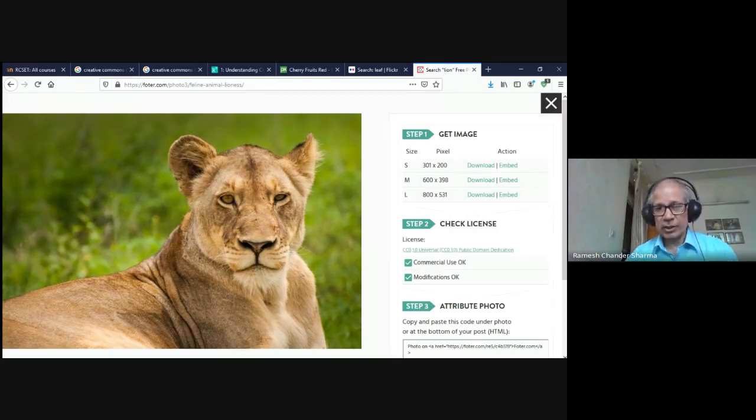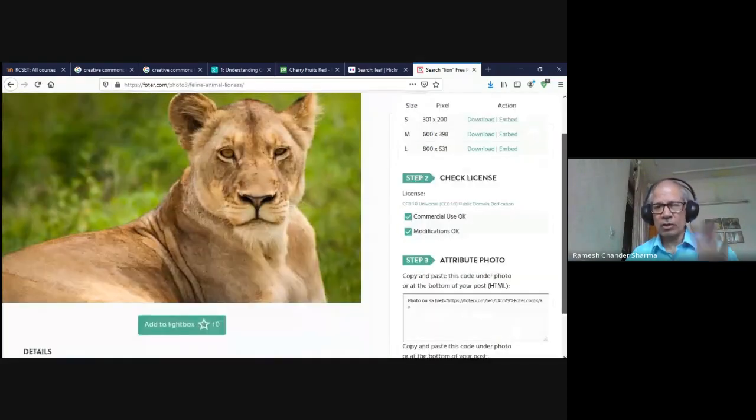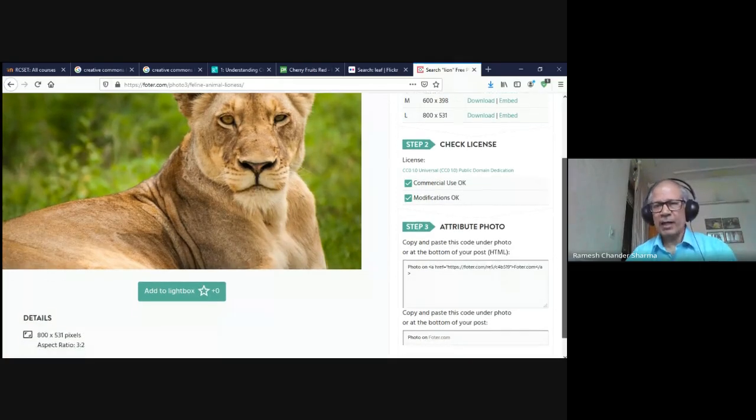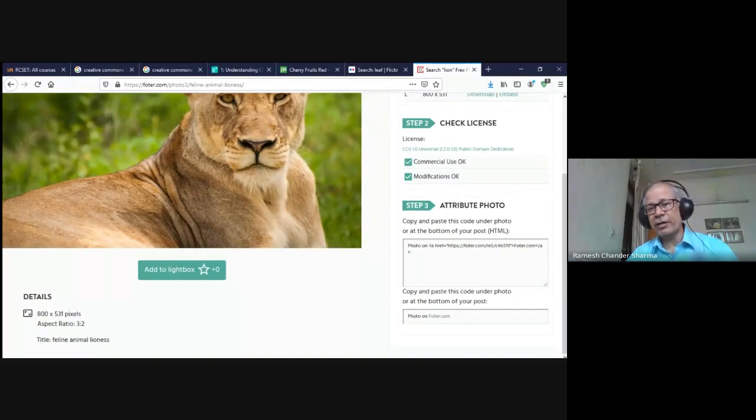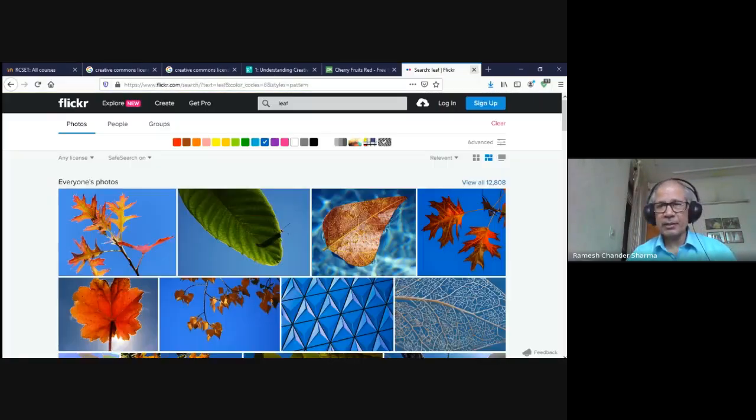And to check the license, at present it is CC0, which means all rights released, modifications are allowed, and commercial use of this image is allowed. It also tells us that if you want to attribute this photo, we can just copy and paste this tag from here into our work.